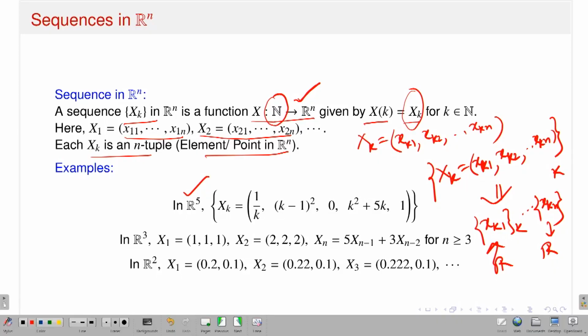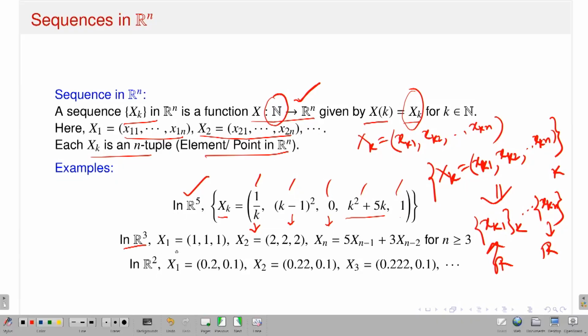For example, if I have in R5, xk, that means it should have 5 components, right? So this is 1, 2, 3, 4, 5. The first component sequence is nothing but 1 by k. The second component sequence is k minus 1 square. The third component sequence is a constant sequence, the 0 sequence. The fourth component sequence is k square plus 5k. And the fifth component sequence is 1. So if I have xk, a sequence in R5, the 5-dimensional Euclidean space, corresponding to that sequence xk in R5, I have 5 component sequences in the real line.